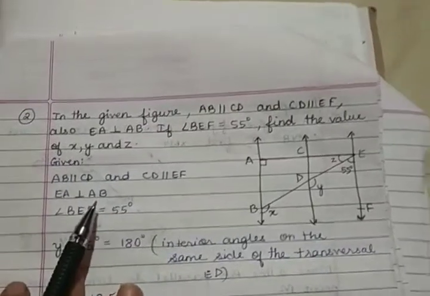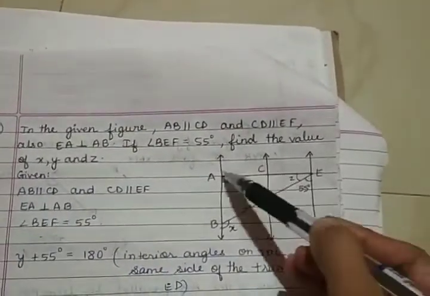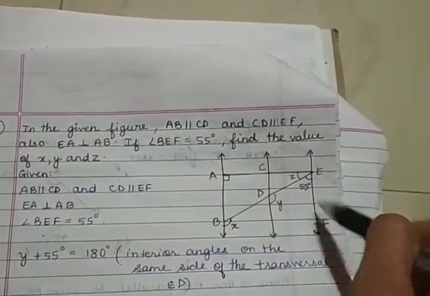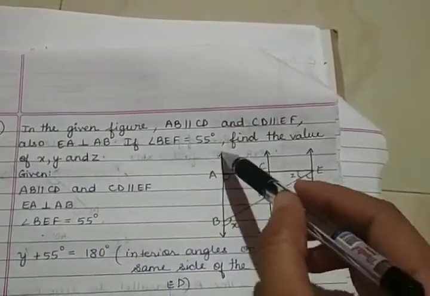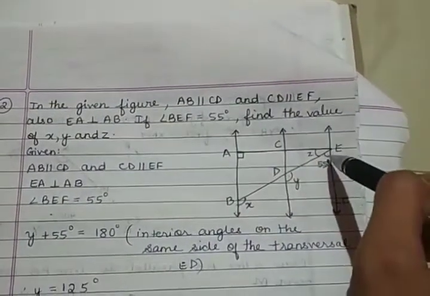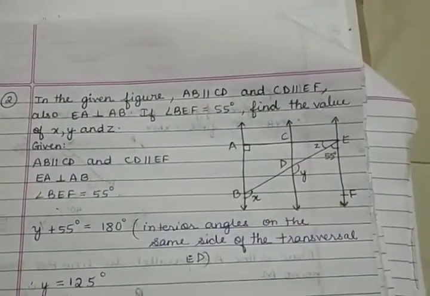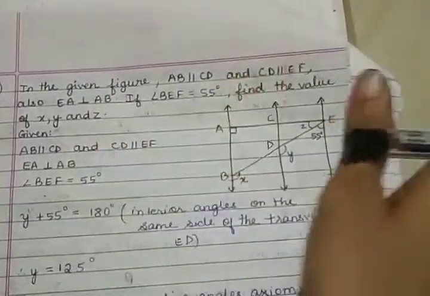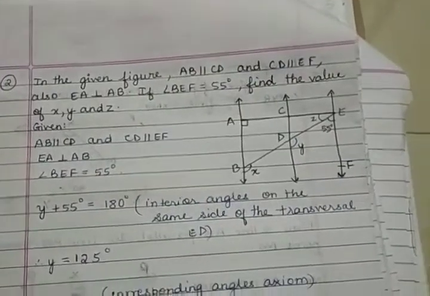So first let us see what is given to us. It is given AB is parallel to CD and CD is parallel to EF. Then AE is perpendicular to AB and you are given this angle, which is 55 degrees. Now there are three parallel lines and we can use these parallel lines to find the unknown angles.